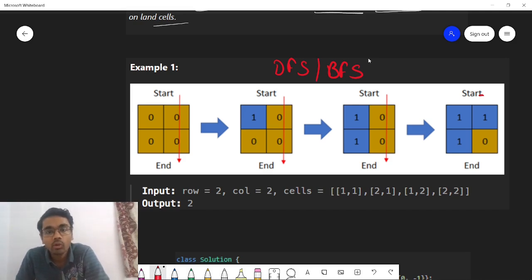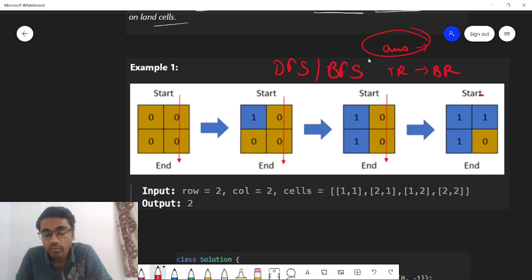After trying out all the possibilities, you can simply say whether or not you are able to reach by any possible scenario from the top row to the bottom row. If it was possible, you will update your answer, and in the end whatever the last answer you get, you will return that, because that would be the latest possible day. So the brute force is pretty much simple: explore all the paths.